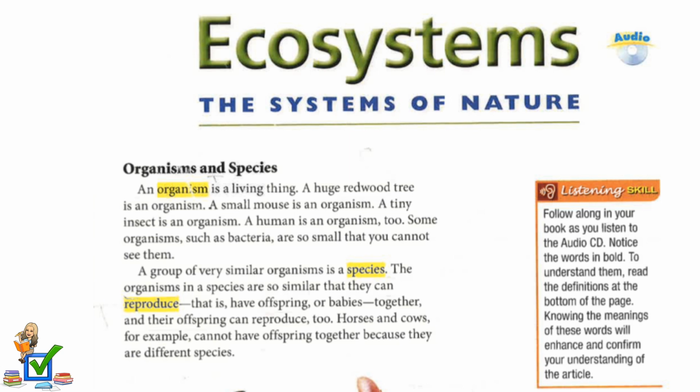A group of very similar organisms is a species. The organisms in a species are so similar that they can reproduce. That is, have offspring or babies together, and their offspring can reproduce too. Horses and cows, for example, cannot have offspring together because they are different species.